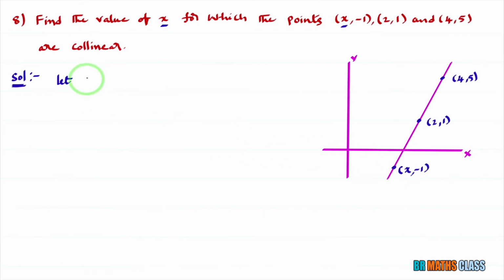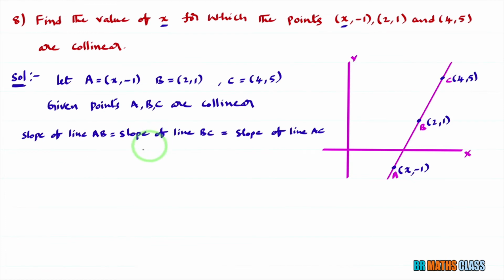First I'll name the given points. I'll take A as (x, minus 1), and B as (2, 1). C is (4, 5). You see these points. As the points are collinear, we know that the slope of AB is the same as the slope of BC, which is the same as the slope of AC. Because all the points are on the same line, the slope of inclination will be the same for line AB, line BC, and line AC. That's why the slope of line AB is the same as the slope of line BC, which is the same as the slope of line AC. You observe here, I considered these two things.